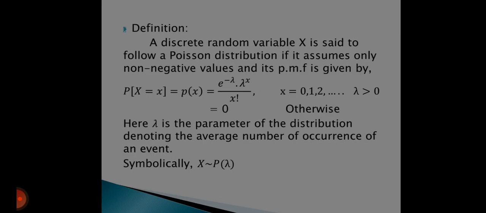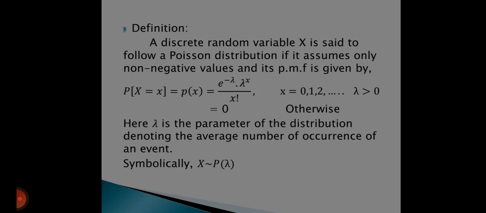Mathematical definition of Poisson distribution. A discrete random variable X is said to follow a Poisson distribution if it assumes only non-negative values and its PMF is given by P(x) = e^(-λ) λ^x / x!, x taking values 0, 1, 2, ..., λ > 0, and equal to 0 otherwise.